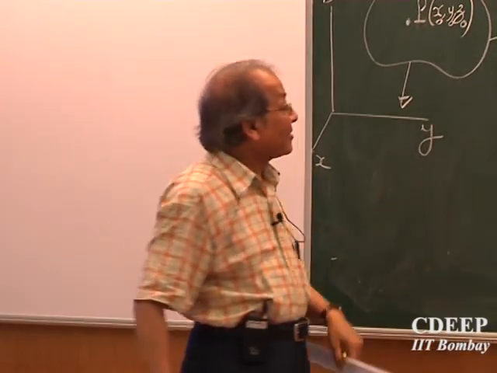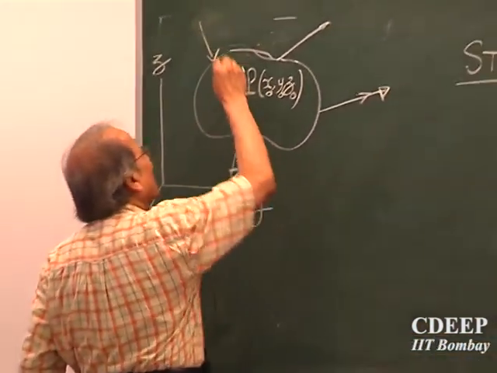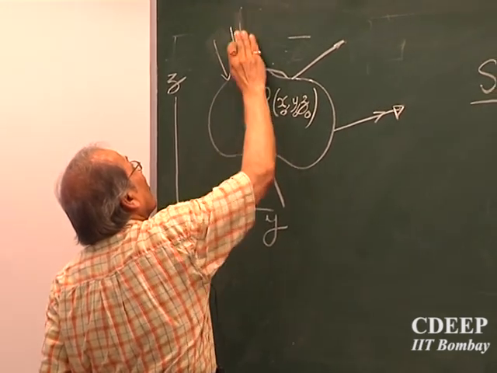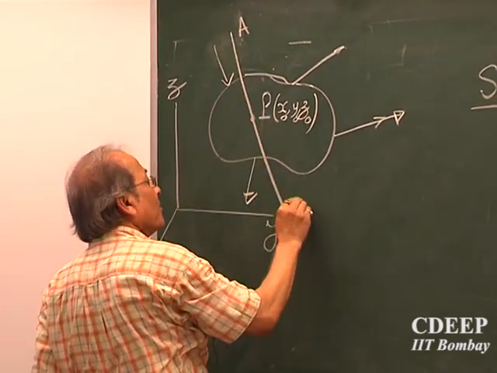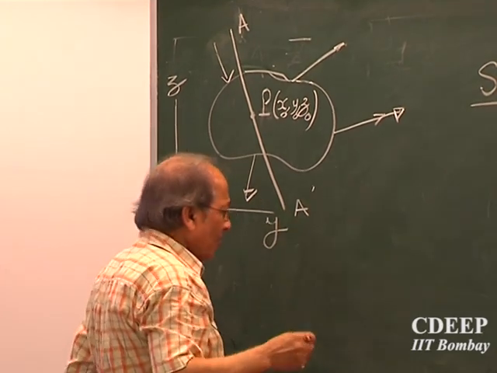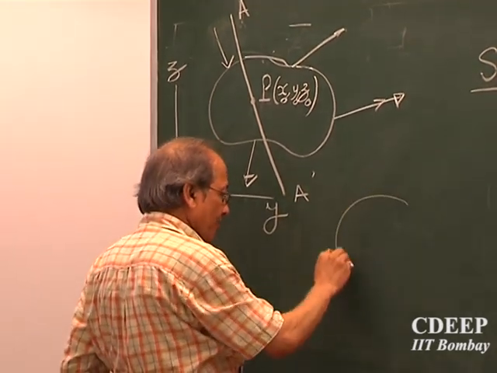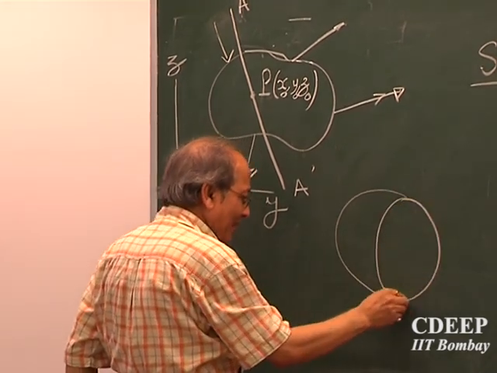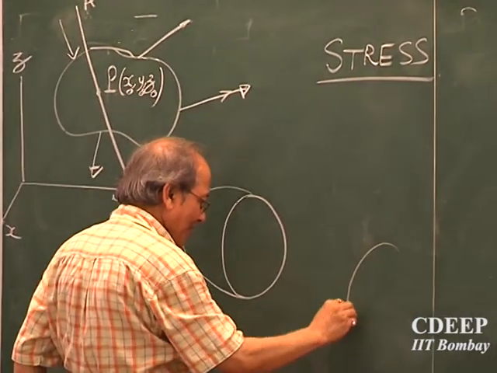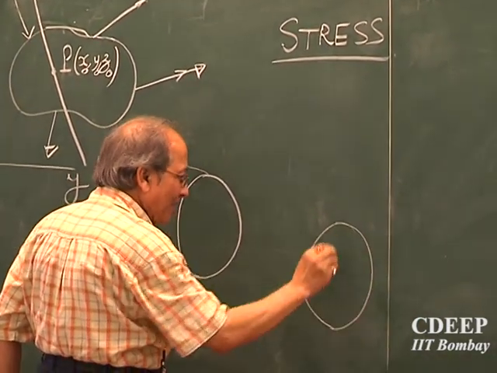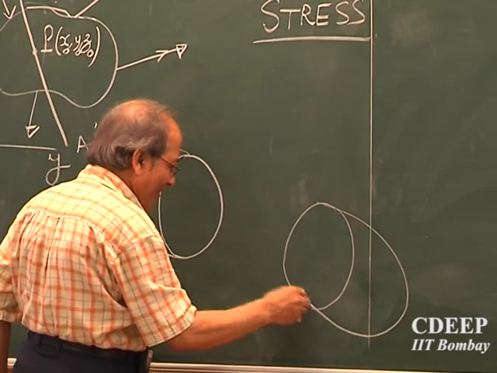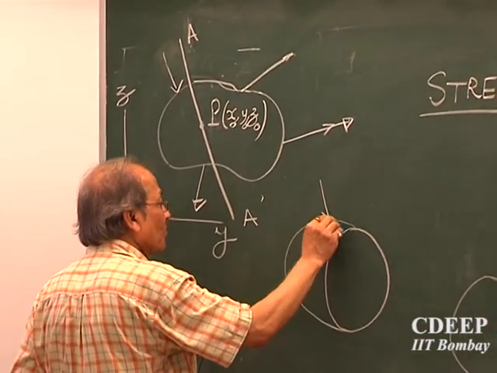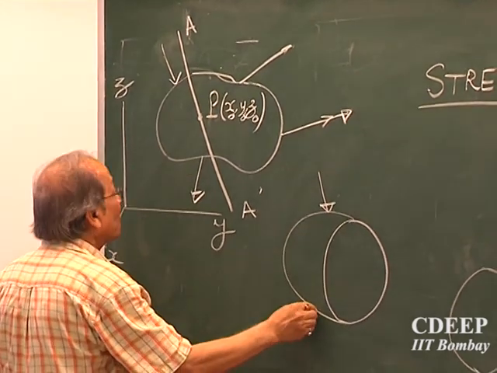So let us say I cut this body through some plane. So the body will look like, I am just drawing, this is one plane and this is other part of the body I have separated. So on this part of the body you have this force and this force.